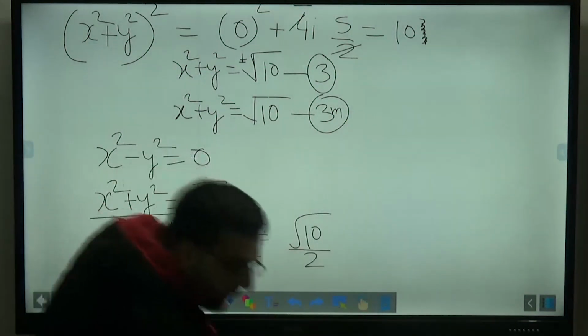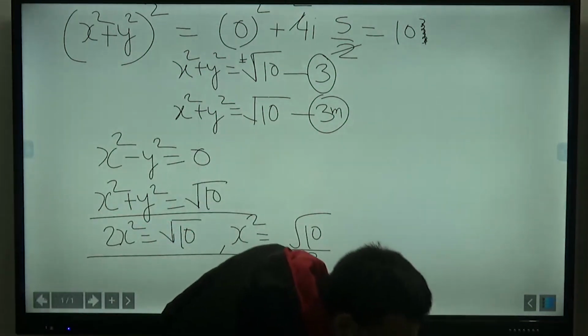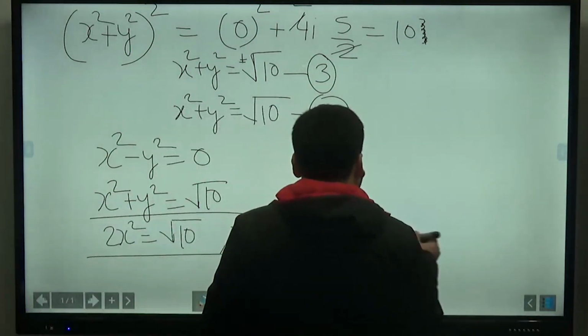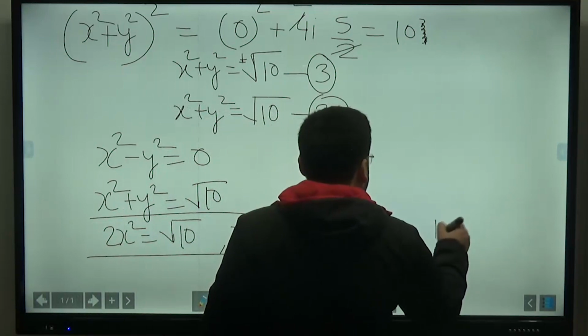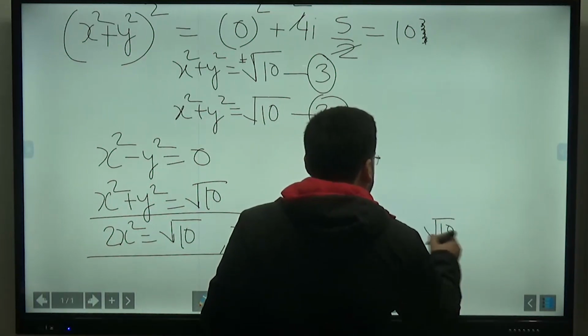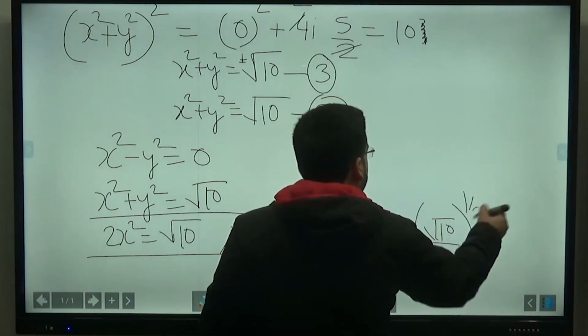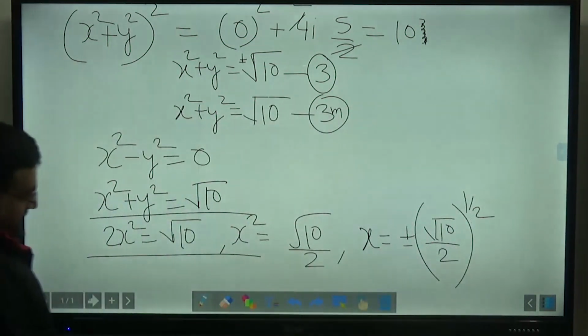Yes. So x will be equal to what? x will be equal to plus minus square root of 10 divided by 2 raised to the power 1 by 2.